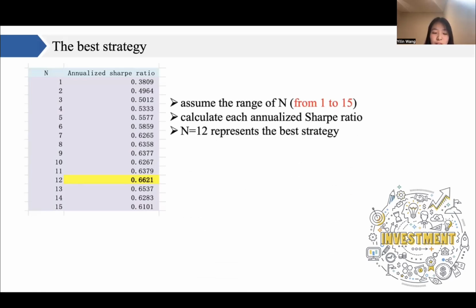And firstly, we assume that the rank of N is from 1 to 15 and calculate each annualized Sharpe ratio of industry momentum. Through calculation, the annualized Sharpe ratio peaks when N is equal to 12, which represents the best strategy.